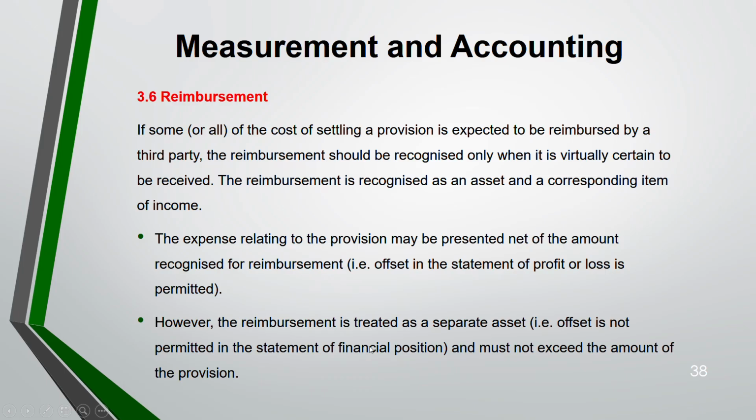The reimbursement is treated as a separate asset. Offset is not permitted in the statement of financial position. It is only permitted in statement of profit and loss, not in statement of financial position. And it must not exceed the amount of the provision.